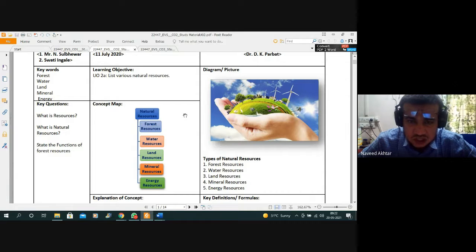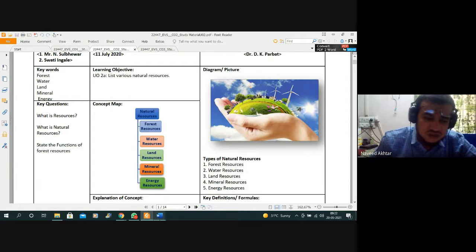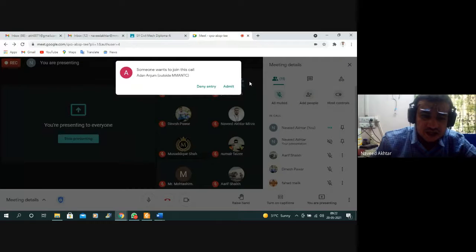If you are saving the forest, then the carbon dioxide gas present in the atmosphere is utilized, and they give us fresh oxygen, and that is the forest resource. Also we are getting wood from the forest, and we are using that wood as an energy source. Also, water is another energy source we have been using for many decades.